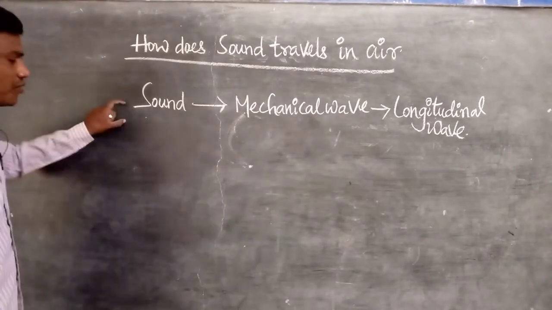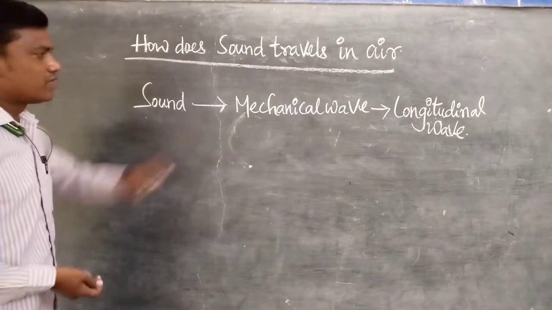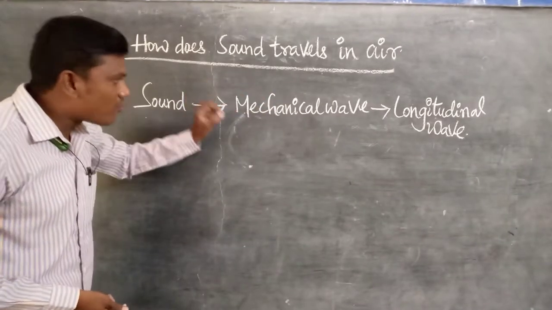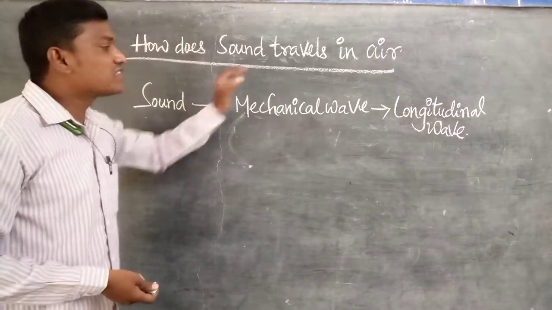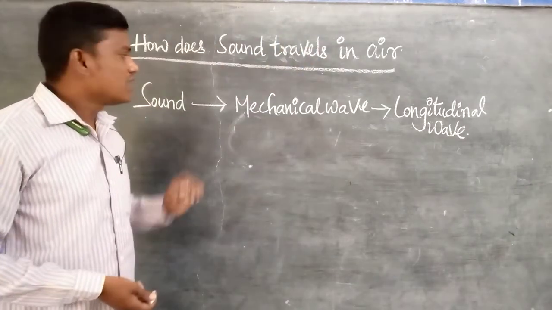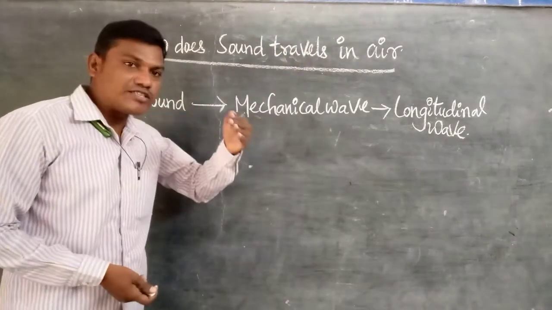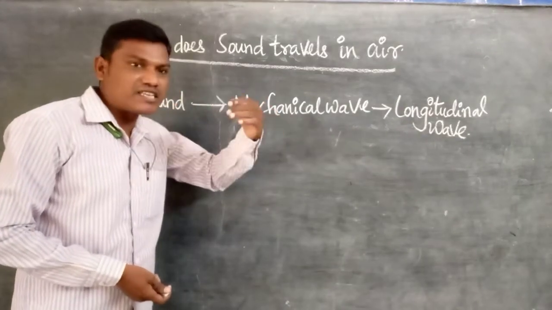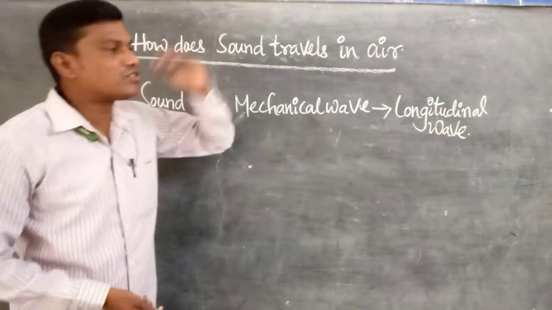A mechanical wave is a wave which requires a medium for propagation. That's why sound also needs a medium to propagate, to move from one place to another place.